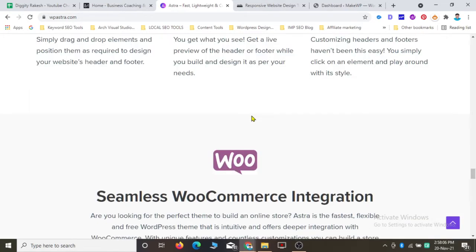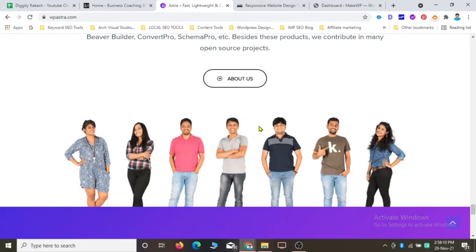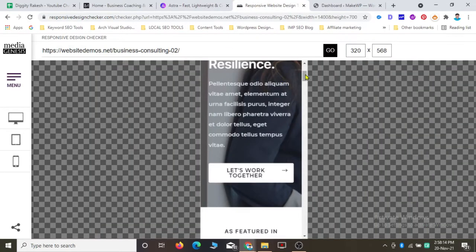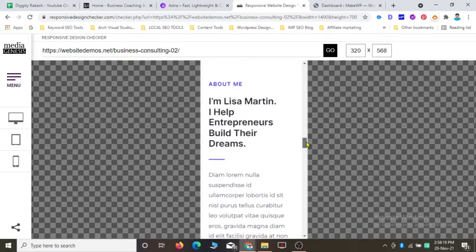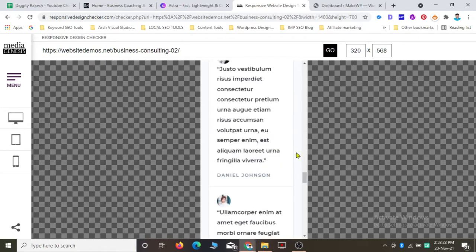Let me just show you. This theme is completely responsive, friends. As I can show you, it's completely mobile friendly, so you don't have to worry about how it looks on mobile. Let me show you in just minutes how you can install this theme.